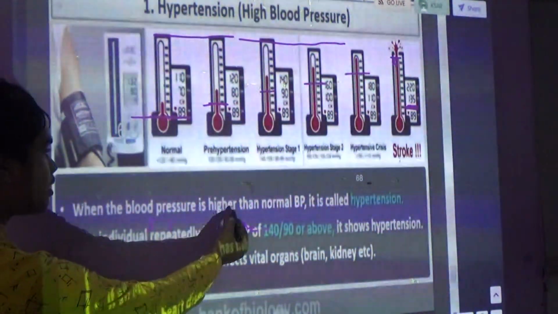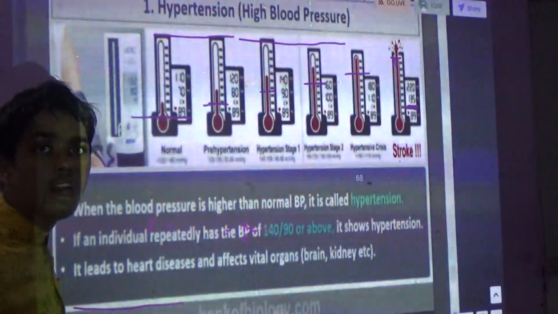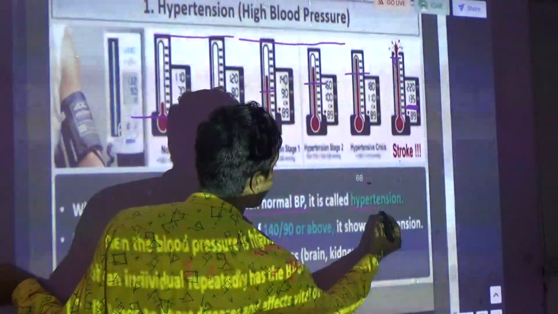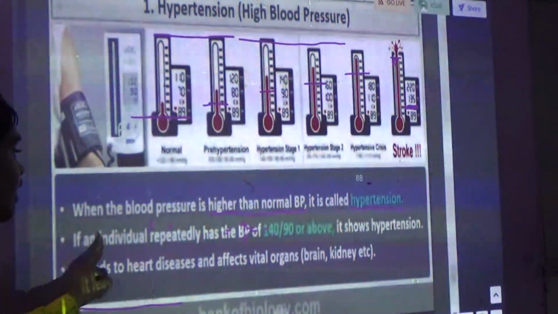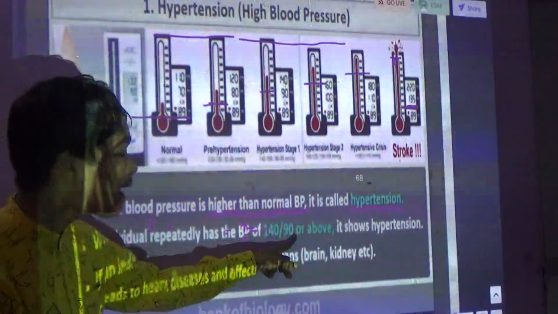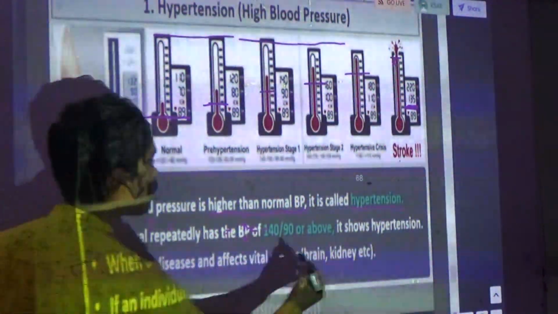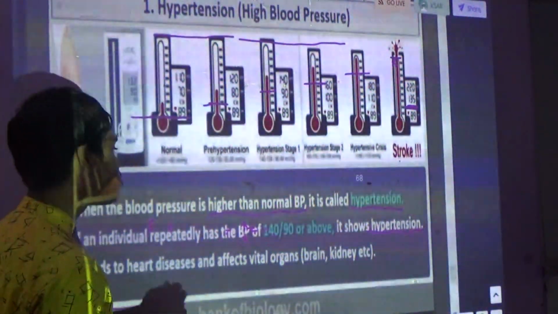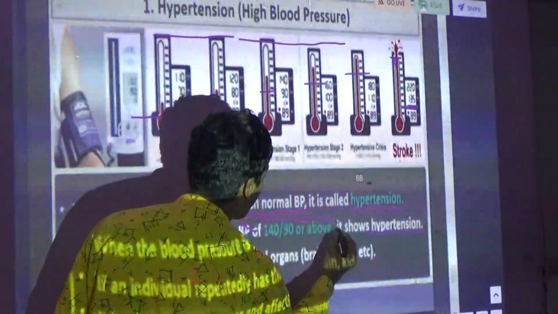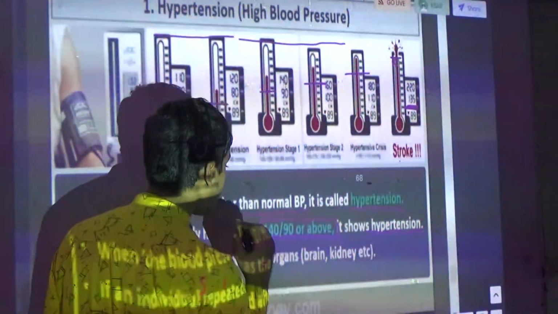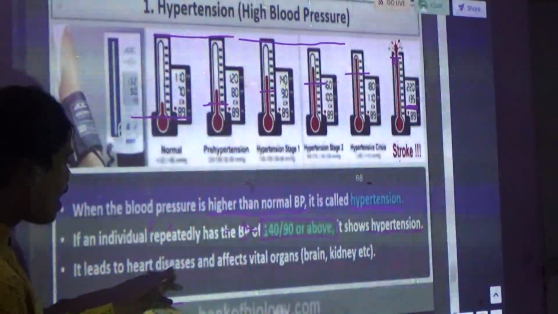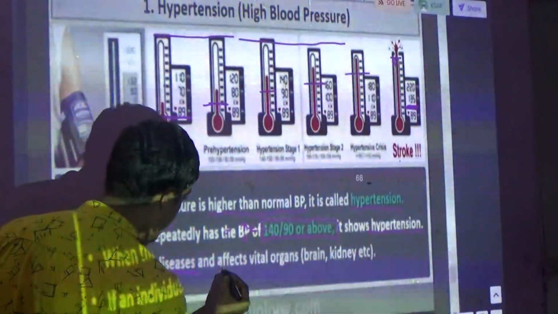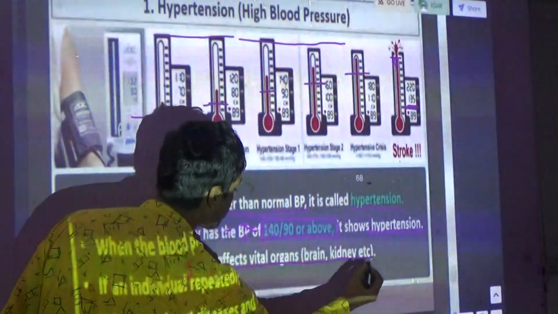Now, when the blood pressure is higher than normal, it is called hypertension. If an individual has blood pressure of 140/90 or above, it shows hypertension. So if the person is 130/90, it is not hypertension. It is 140/90 or above. Now it leads to heart disease and affects vital organs like the brain, kidney, and so on.